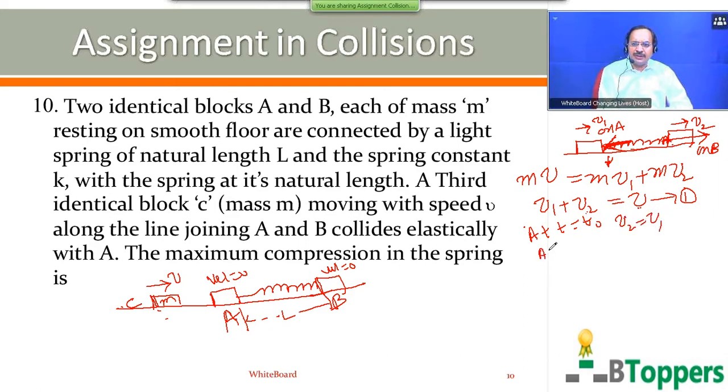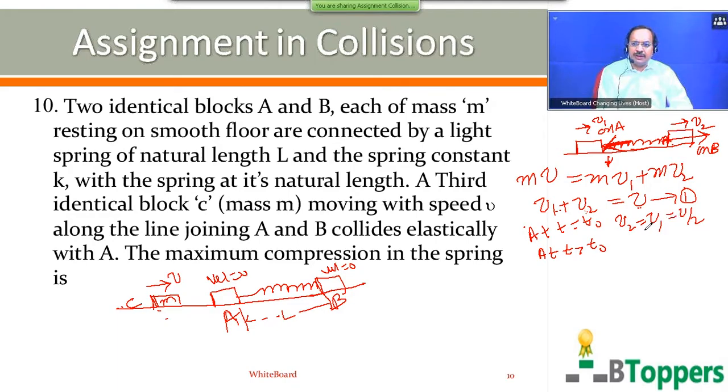After that particular instant, t greater than t naught, v2 further increases and v1 further decreases, with v1 plus v2 equal to v. So when v2 and v1 are equal, from the first equation, if you substitute v2 equal to v1, you get 2v1 equal to v, or v1 equal to v by 2.